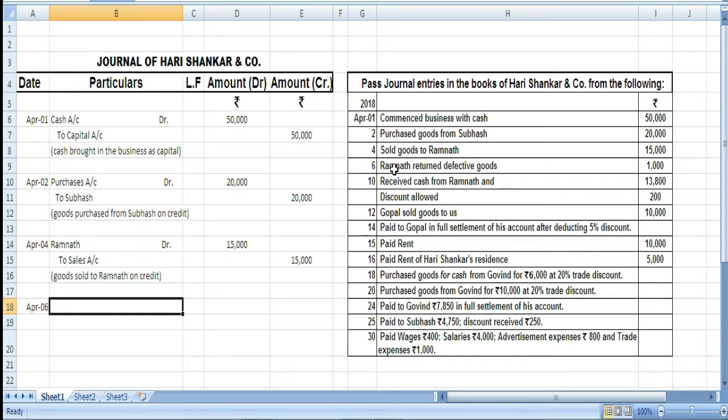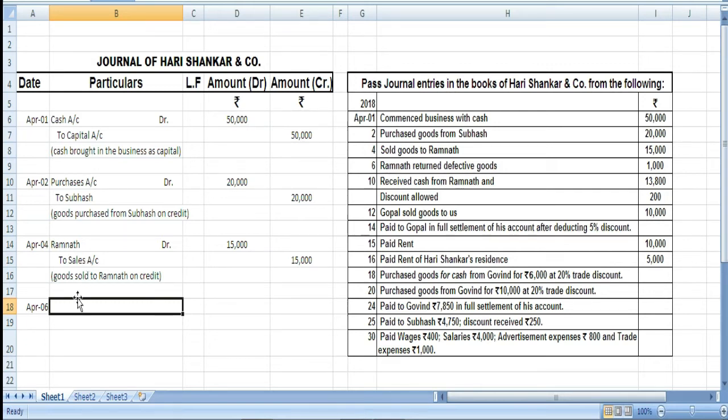Okay. So, who is returning? Giver becomes Ramnath. First we had sold goods to Ramnath. So we wrote here to sales. Now, when the goods will be returned, it will become sales return or return inward. Okay. So when sales was income, when we were earning income, so when the sold goods will be returned back to you, that will become your expense.